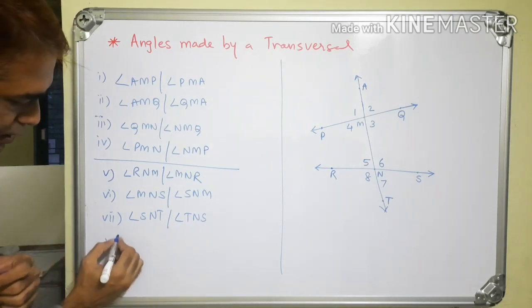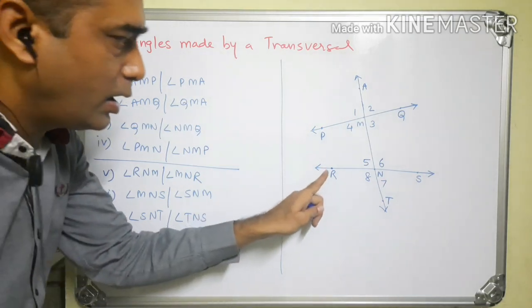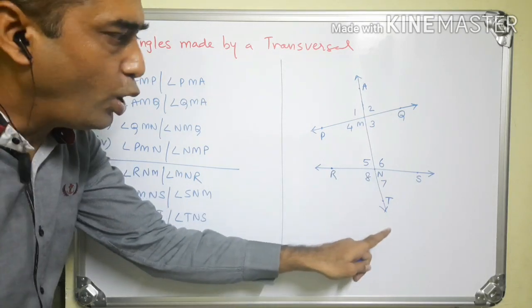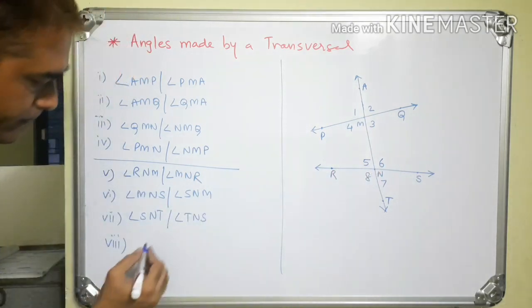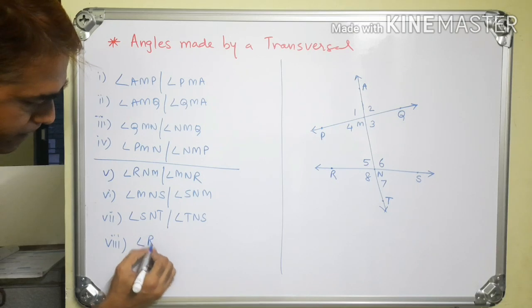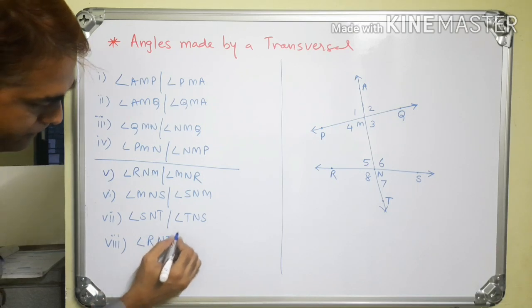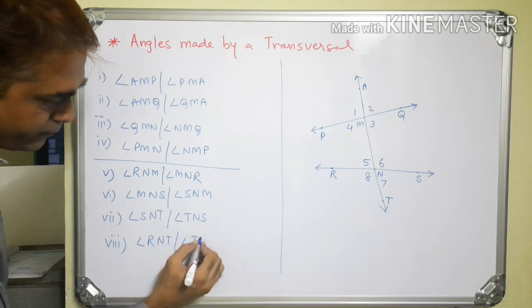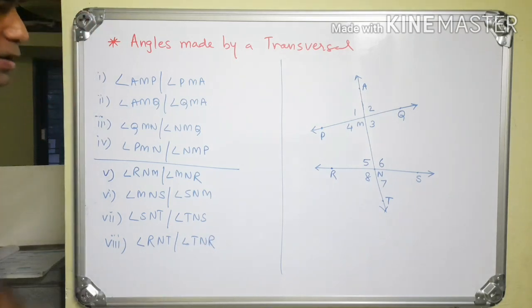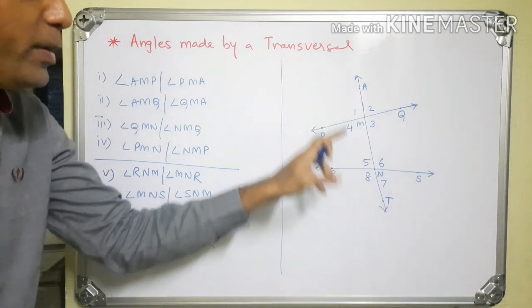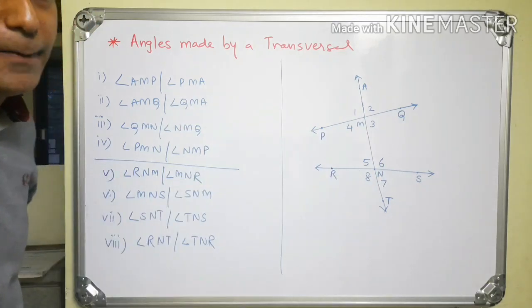And the last angle is angle RNT or angle TNR. These are the 8 angles formed at point M and N.